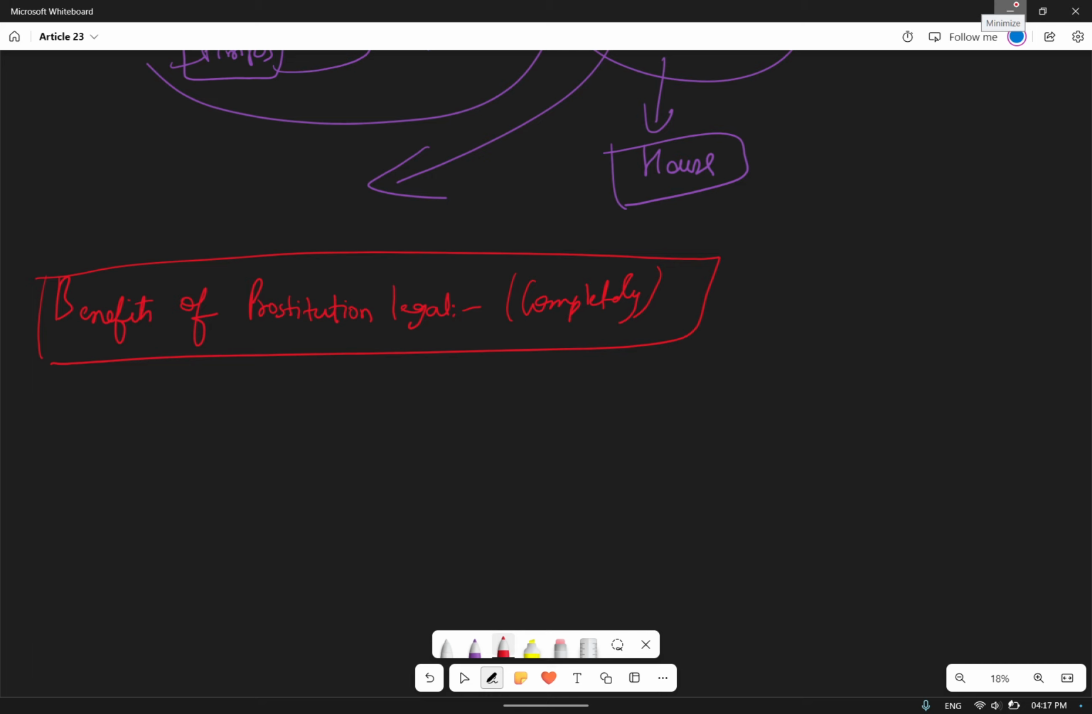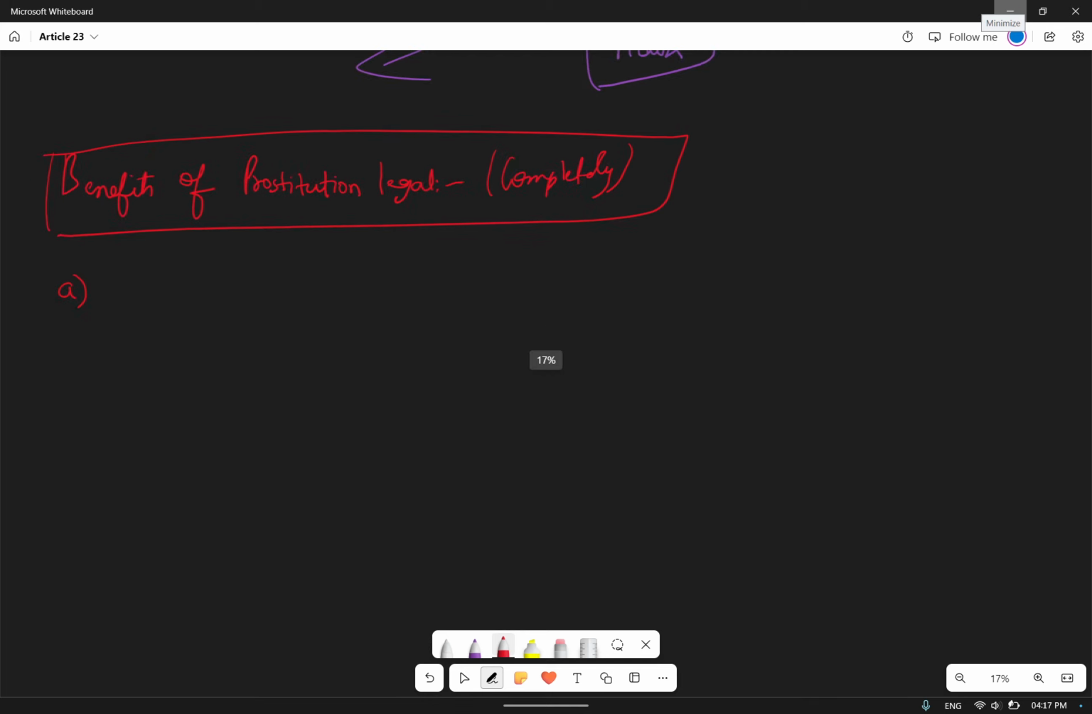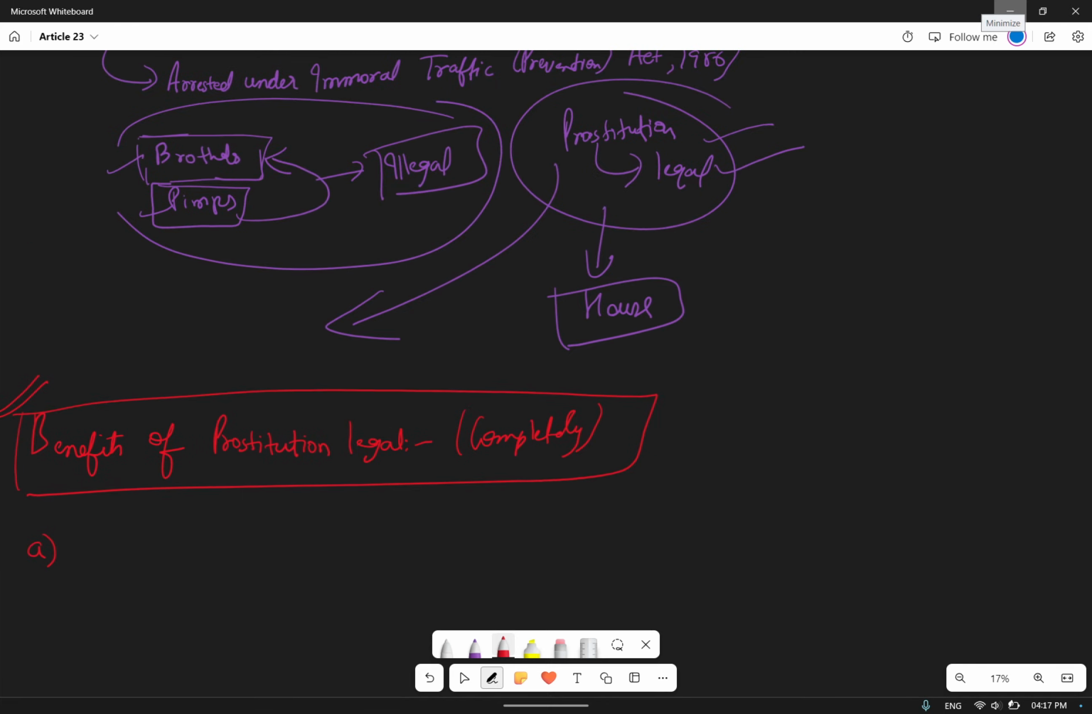So what are the things that we can see? The first benefit of prostitution legality is that whatever I'm currently discussing, this is not the current scenario. The only thing is that there is a fine layer.